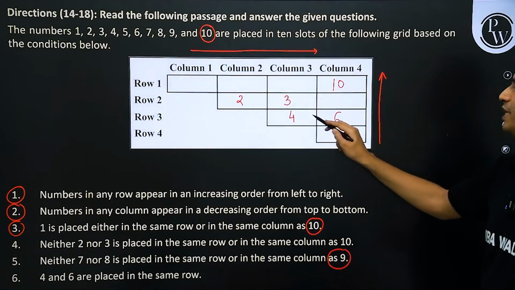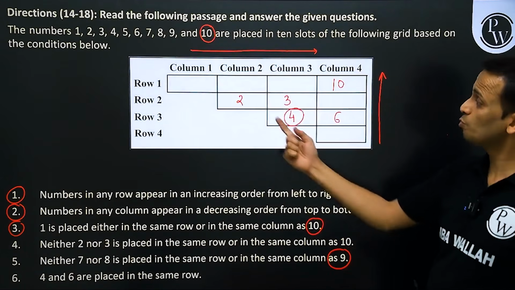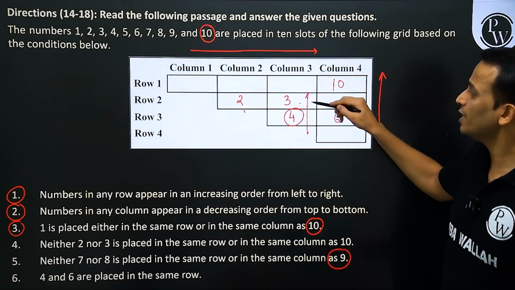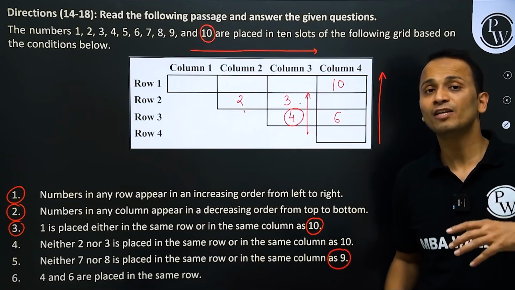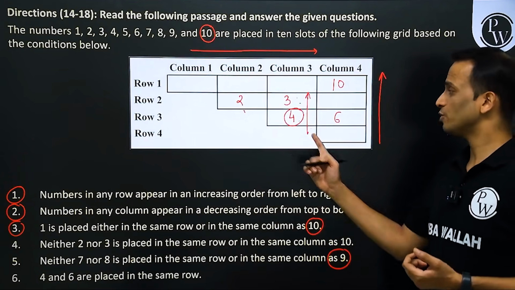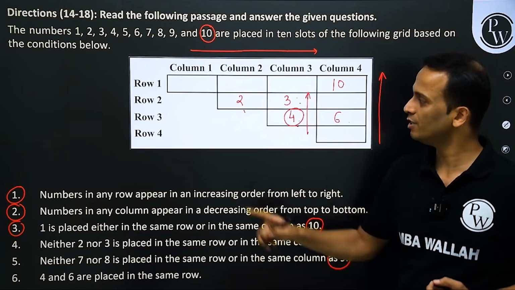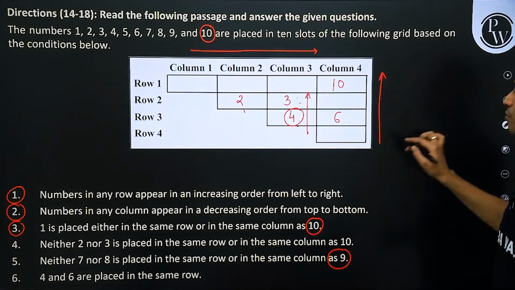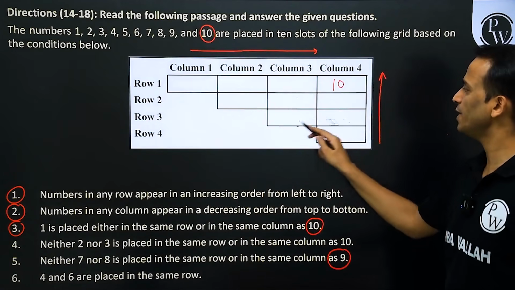Now if I have placed 4 here, I'll have to place 2 and 3 like this, and if we are going in the upward direction, the values should increase. This is not satisfying that criteria. So that means 4, 6 cannot come in row number 3. Simple as that. So let's remove 4, 6 from this place.